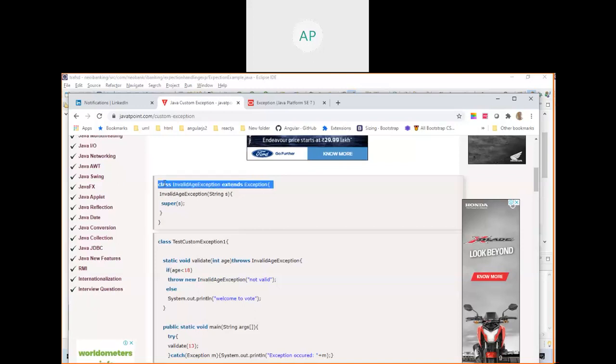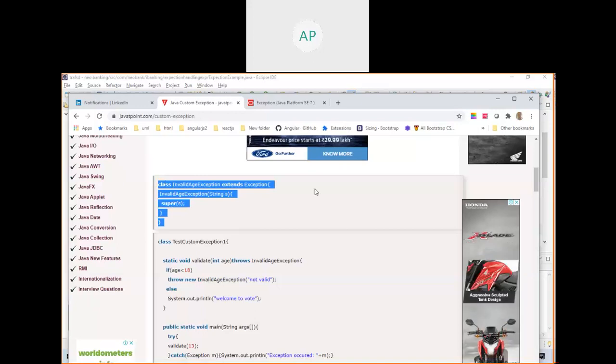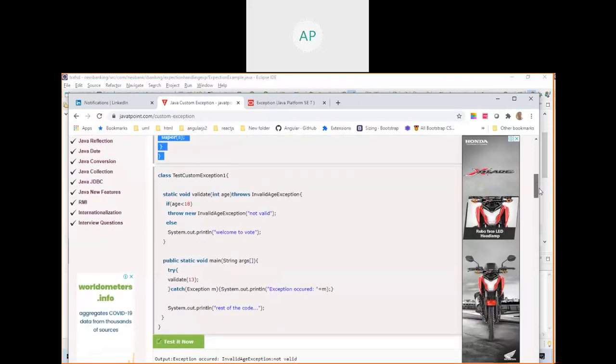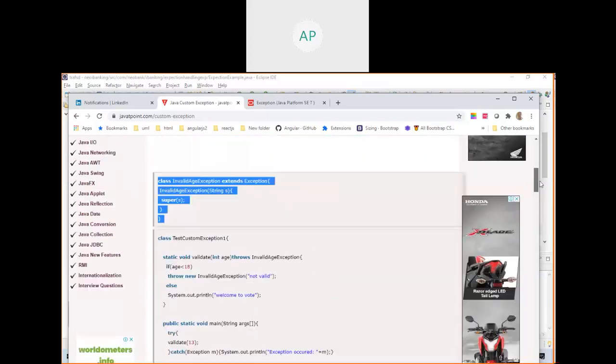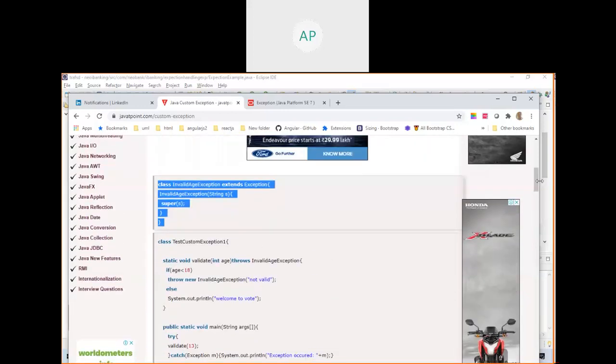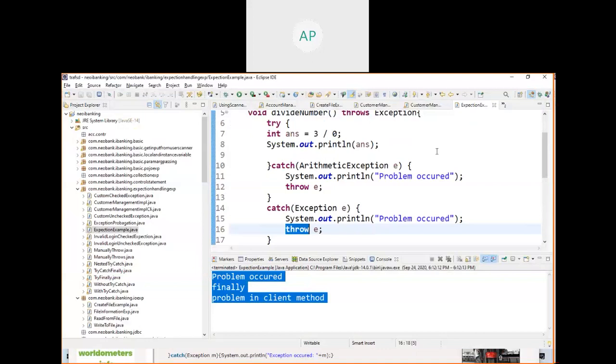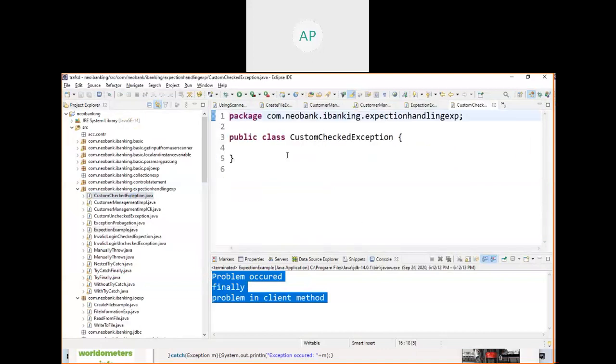You can either extend Exception or RuntimeException. Either you can extend the Exception class or you can extend RuntimeException. So this class comes under the checked category. If you extend RuntimeException, then it comes under the unchecked category. Here they are trying to explain something. Try to see whether you are able to understand or not. Otherwise, I will explain. But when I show you one project, at that time I will explain about custom exceptions. So here also I created an exception.